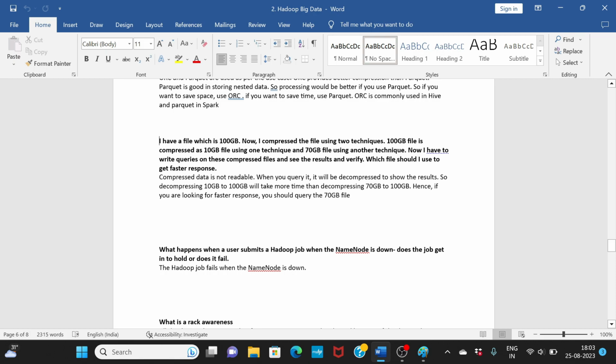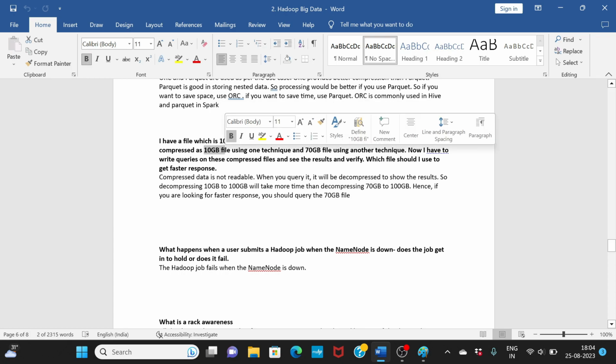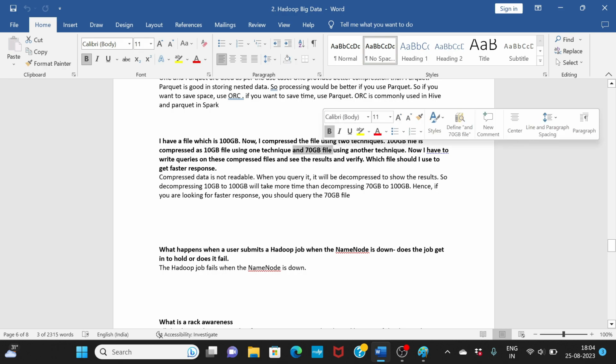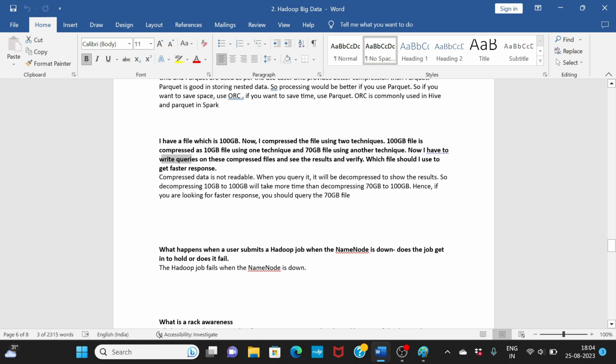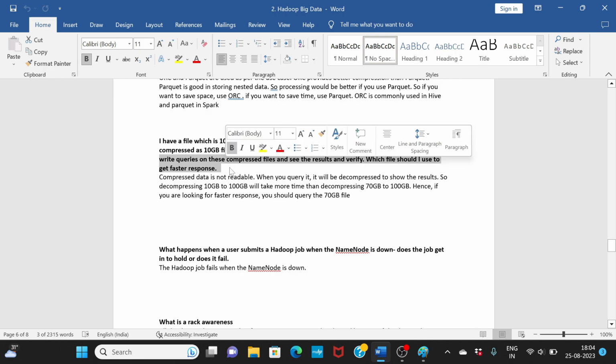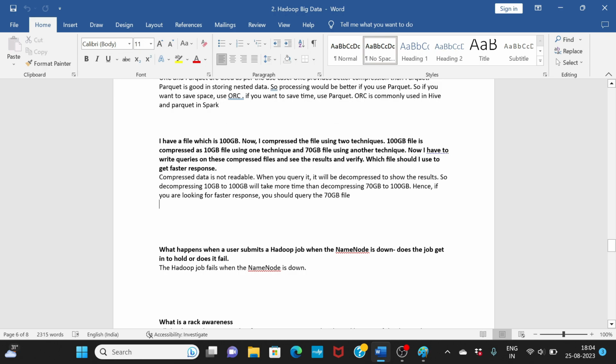This is a very interesting question, which we have seen in one of the interviews. Let's say I have a file which is 100 GB. I have compressed this file using two techniques. The same 100 GB is compressed as 10 GB using one technique and 70 GB using another technique. Now I have to write queries on this compressed file and verify which file I should use to get the faster response.